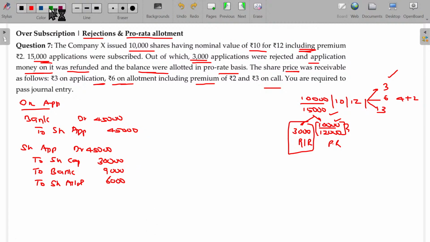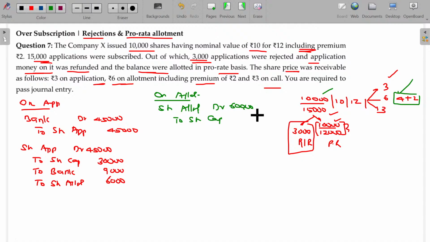Then on allotment, share allotment, amount recoverable for allotment being 6 rupees per share into number of shares allotted, 10,000 into 6, 60,000. Out of that, only 4 rupees is for what? Share capital. 4 into 10,000, 40,000. Another 2 rupees is for securities premium. 2 rupees into 10,000, 20,000 rupees. Clear?